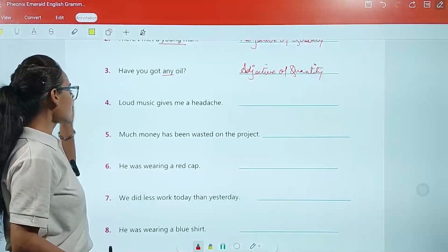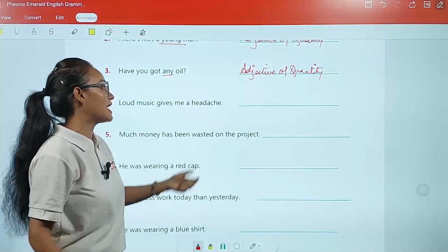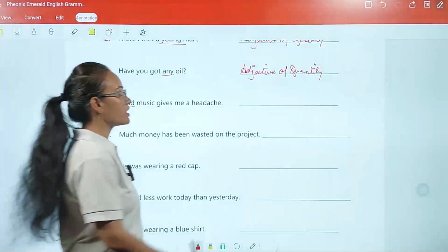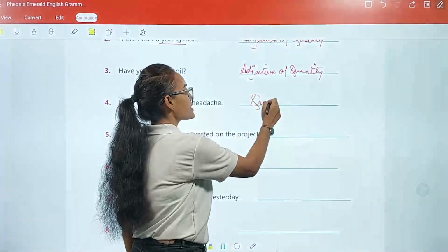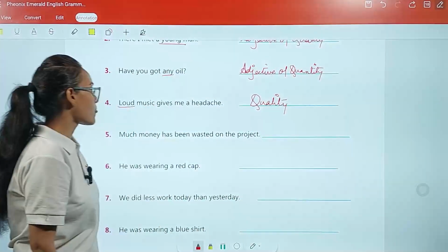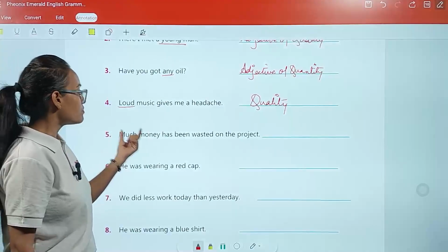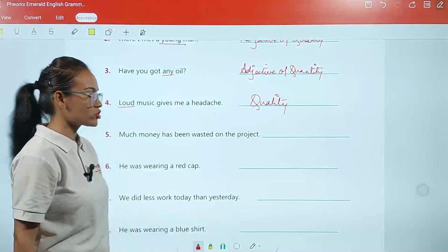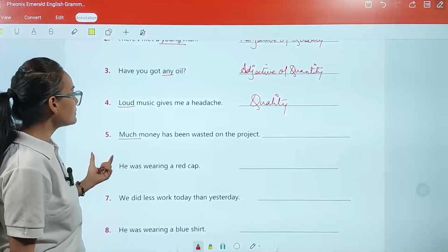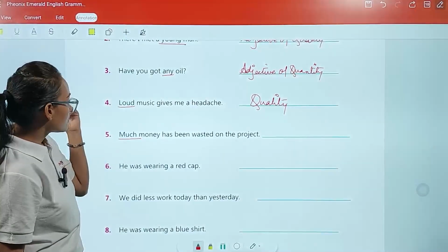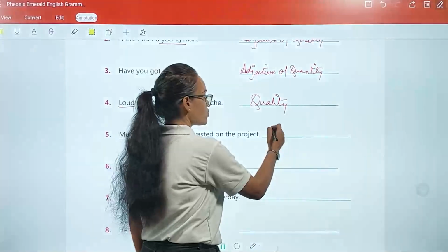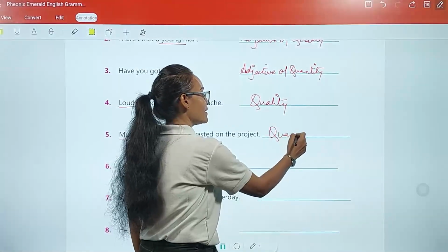Fourth one: loud music gives me a headache. So loud is your quality of the music. So it will be your quality, meaning adjective of quality. Okay. How much money has been wasted on the project? So here much is your adjective word. It shows the quantity. Okay. So it is your adjective of quantity.